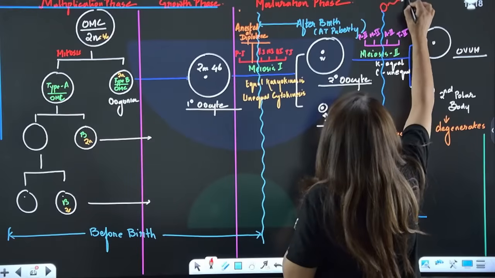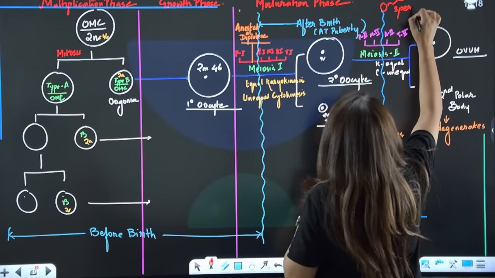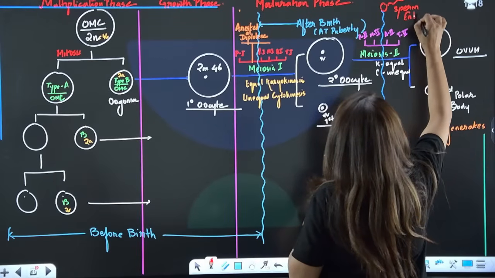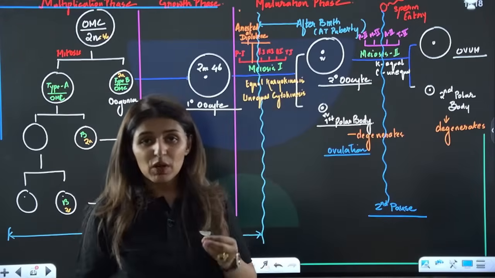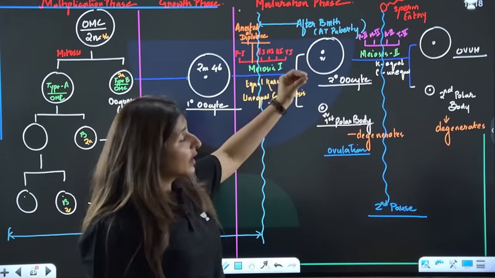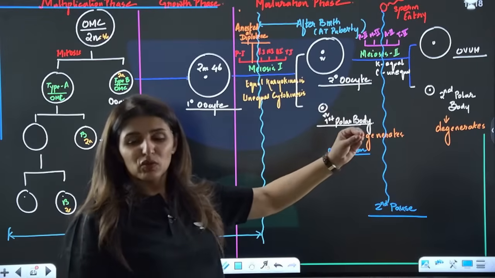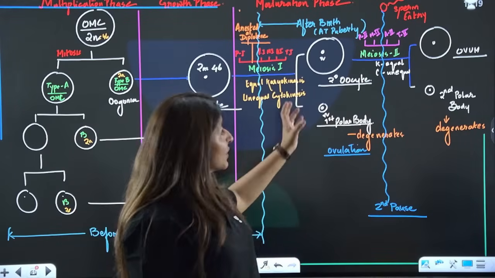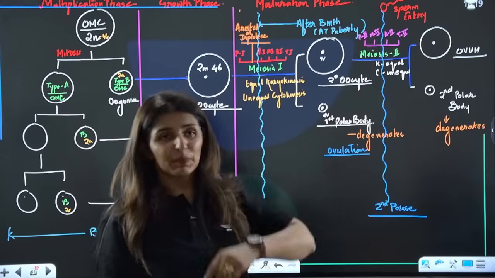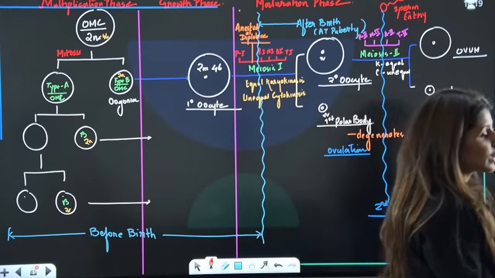It is the sperm entry which is important for meiosis 2 to complete and form ovum. It means if the sperm doesn't enter, it never becomes an ovum. It only remains as secondary oocyte which has entered meiosis 2 but not completed it. Please tell me these points are clear to everyone.